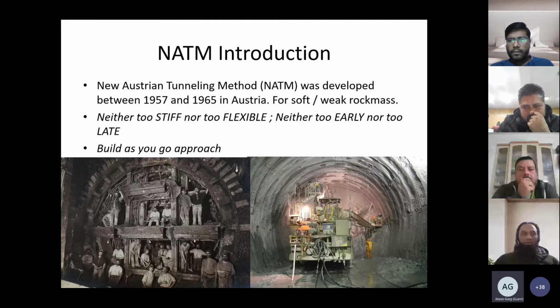Below is the picture of two different types of tunnels of similar sizes but from different time periods. The left side was in the early 80s, I think in Lower Thames, where we have very rigid supports with steel ribs, lagging, concrete, and whatnot. On the right side, we have a very thin support in a similar kind of strata, with very light shotcrete and mild ribs.